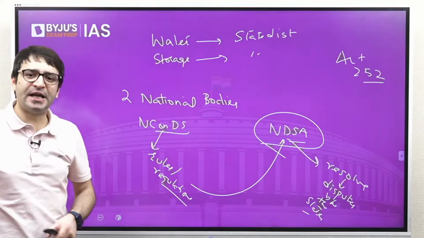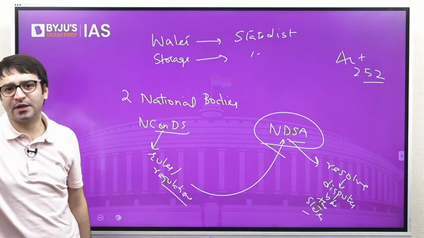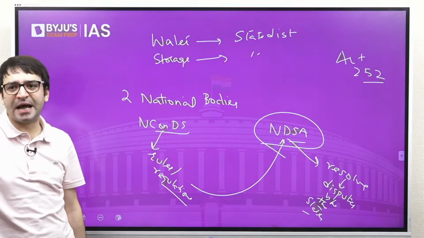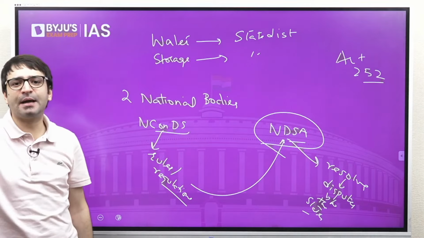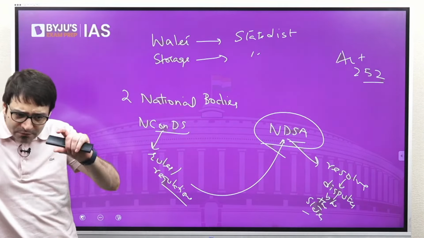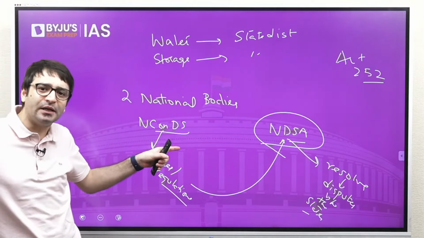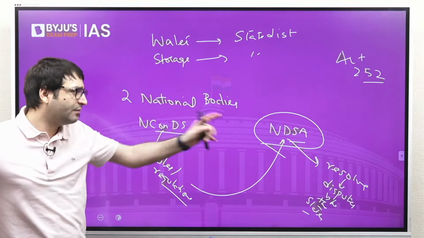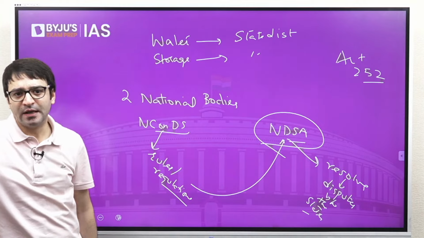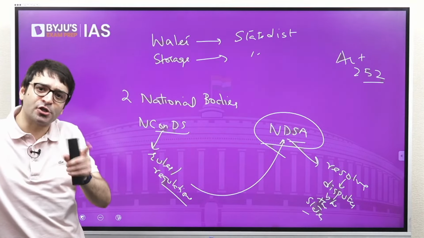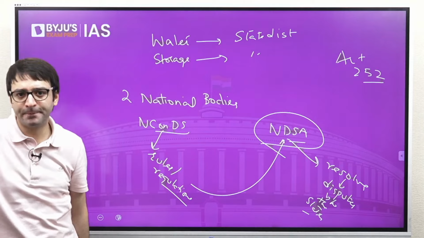And this Dam Safety Act creates two bodies at the national level: the National Committee on Dam Safety and the National Dam Safety Authority. Conceptualizing rules and regulations on dam safety is the job of this committee. But to implement these rules, we have another authority. And this authority will resolve the disputes between states as well.